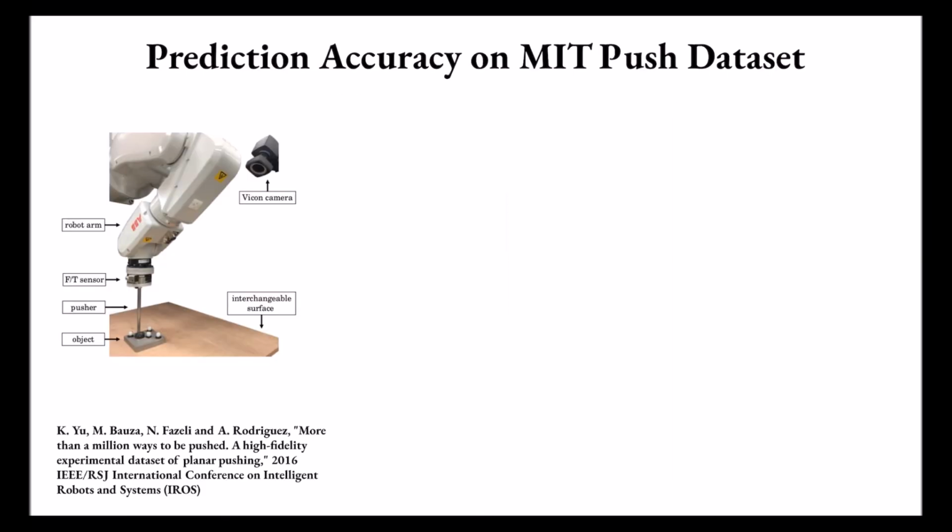We also evaluated on the MIT PUSH dataset. This is a real-world robotics dataset collected and introduced by Yu and collaborators in the paper More Than a Million Ways to Be Pushed, a high-fidelity experimental dataset of planar pushing. It consists of many trajectories of a robot pushing an object across various surfaces.